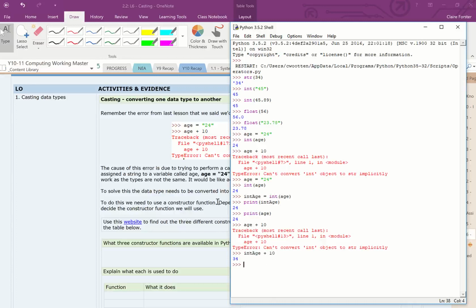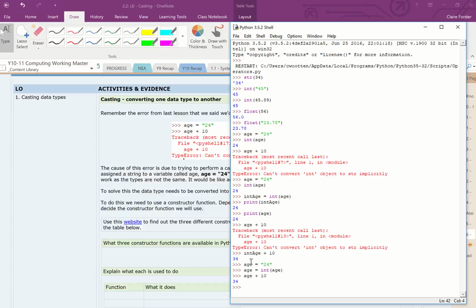Rather than making a new variable, I can just put it back into that variable, because why create another location in memory when I don't need to? So actually a better way of doing that would be age equals 24, and then age equals int age, and then I can do age plus 10, and then it would work.